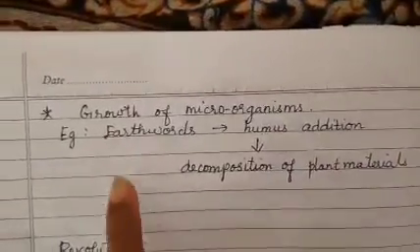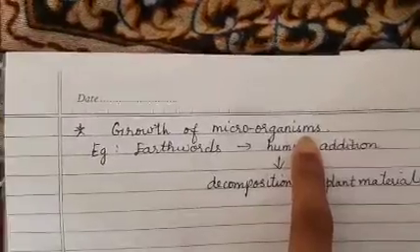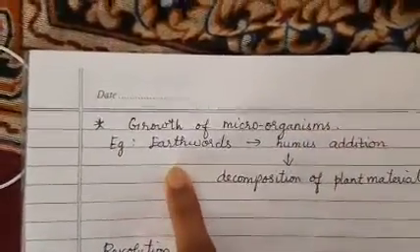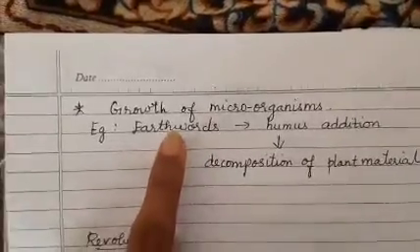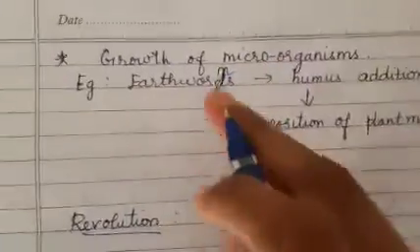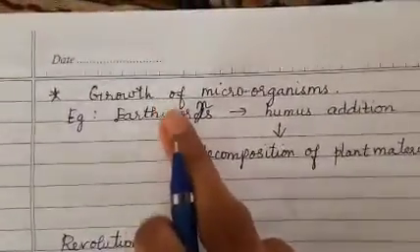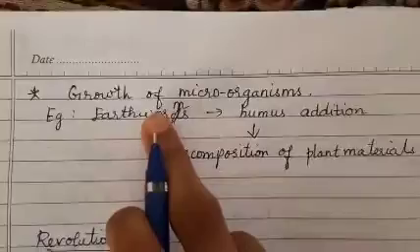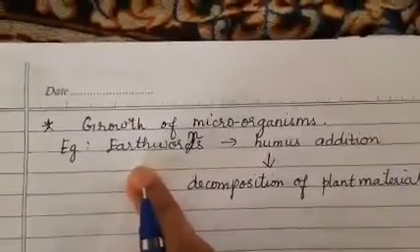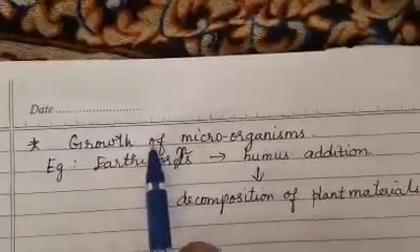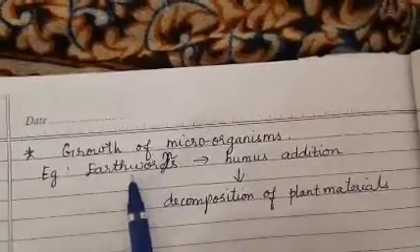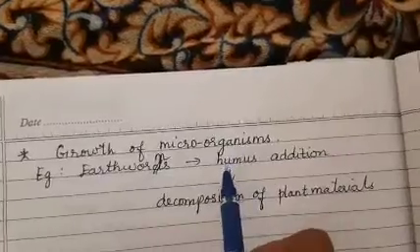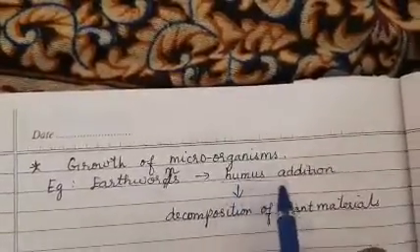And the third point is growth of microorganism. Who is the farmer's friend in the field, my dear children? It is your earthworm. I'm sorry, there is a spelling mistake. It is your earthworm. The earthworm is your farmer's friend because it will make the soils loose and enables the growth of the plant in an effective way. So the earthworm will allow the humus addition.